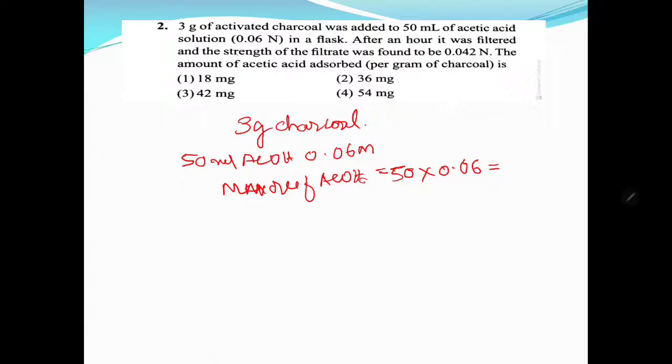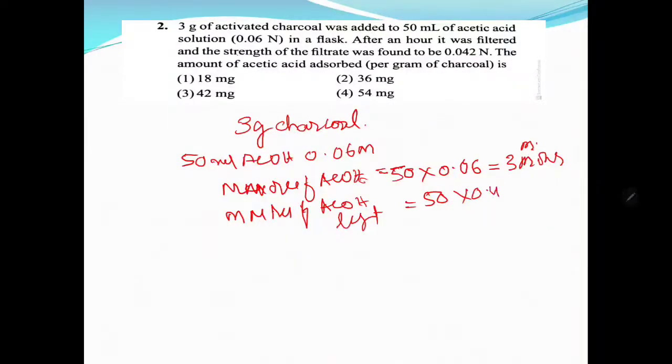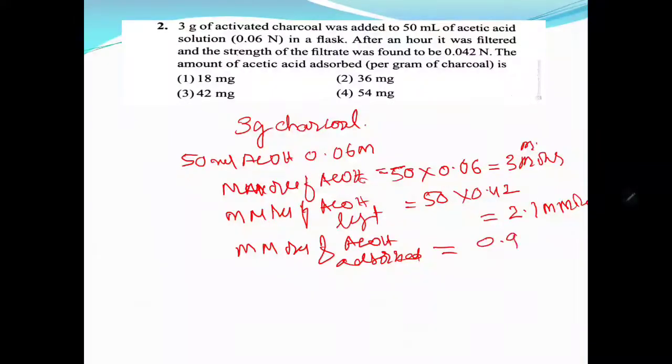That is equal to 3 millimoles. Millimoles of acetic acid left is 50 ml only, with 0.042, which is equal to 2.1 millimoles. Now the millimoles of acetic acid adsorbed on 3 grams is equal to 0.9, which is the millimoles on 1 gram.